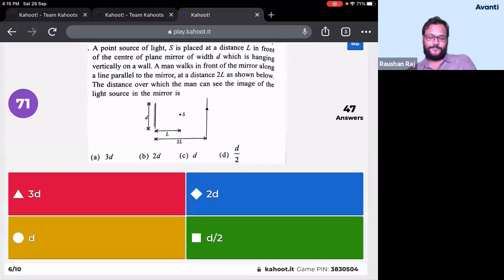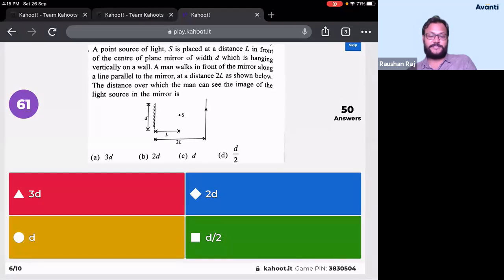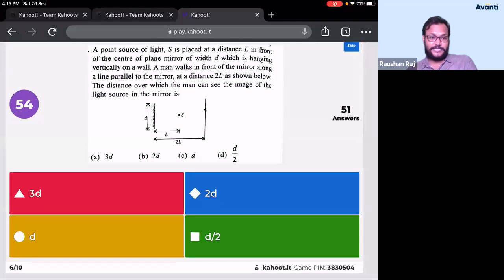So it will be a bit difficult. Don't think that whatever question you are looking at, if the figure looks similar, that question might be the same. If the diagram or the image looks similar, that doesn't mean the question is the same. You have to be a little careful. There might be a different question in the statement. There might be a different condition given in the statement. So please be careful, okay?